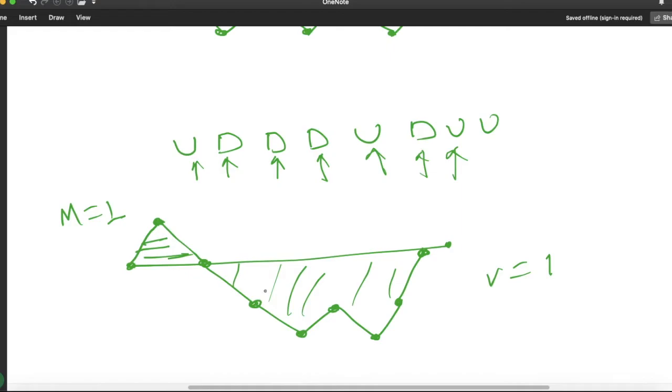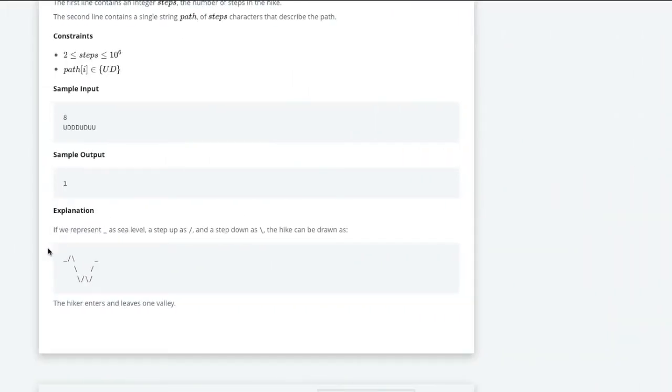because if you see here he started from the ground level here. For the valley, if you see here, ground level is here and ending ground level is here. If the starting and the ending is at ground level on the downside, then we can say he has traveled one valley. And same goes for the mountain. If he is starting from the ground level, going up and ending at the ground level, then we can count only one mountain. So if you see here, the result is 1.